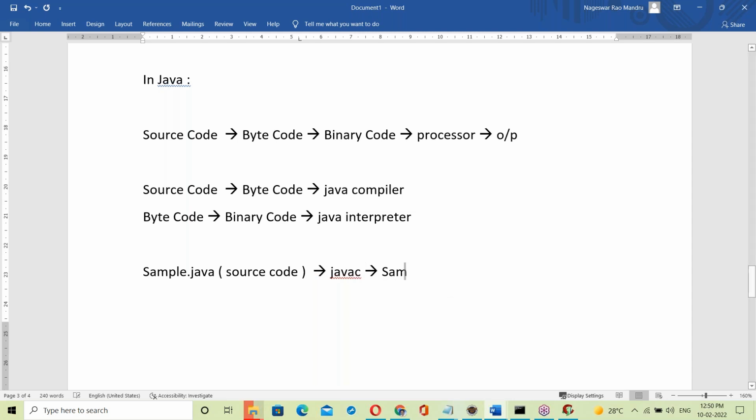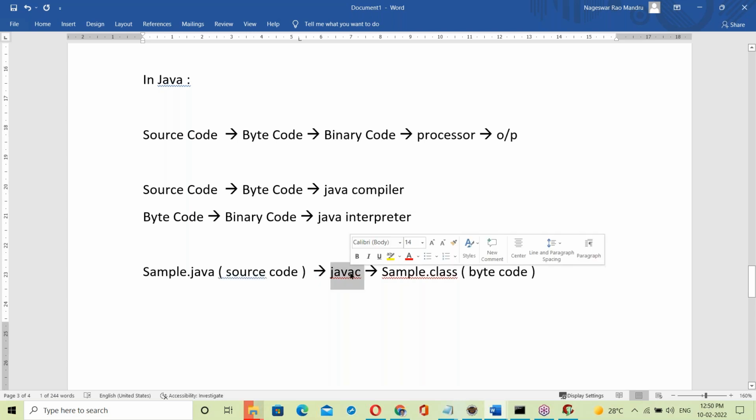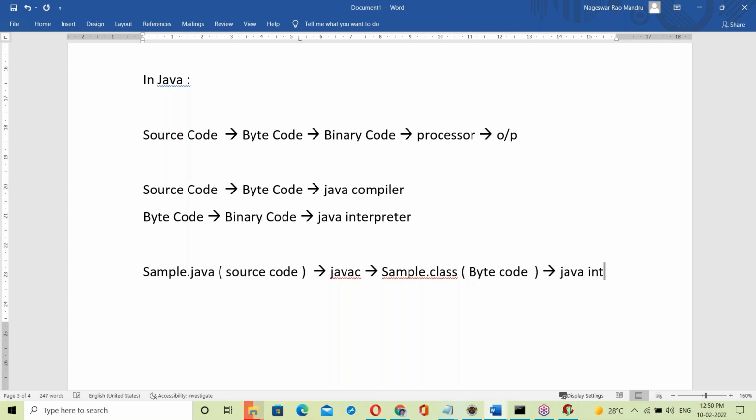Then it generates one Sample.class file. Sample.class means a bytecode. Sample.java source code is given to the Java compiler, no errors, and it generates the .class file, meaning bytecode. Now this bytecode .class file is given to the Java interpreter.